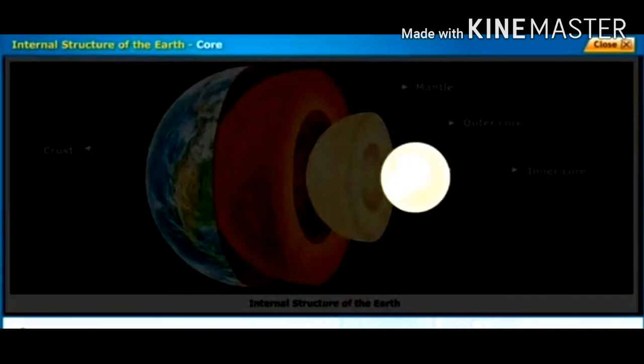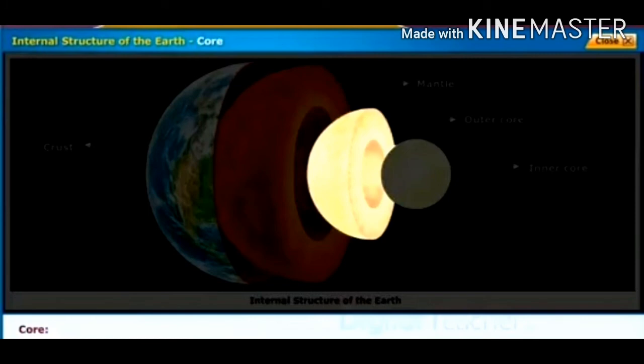the thickness of the outer core is 2900 to 5100 kilometers, and it is composed of liquid metallic materials like iron and nickel. The inner core. The thickness of the inner core is 5000 to 6376 kilometers and is composed of iron compounds and heavy substances like gold.